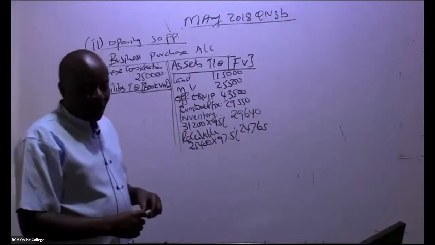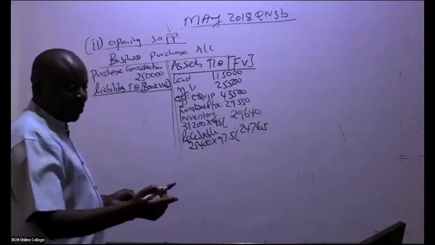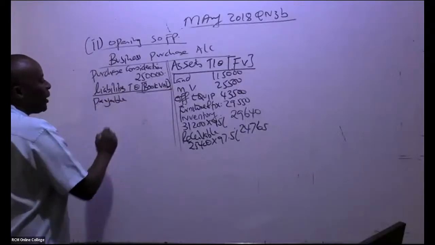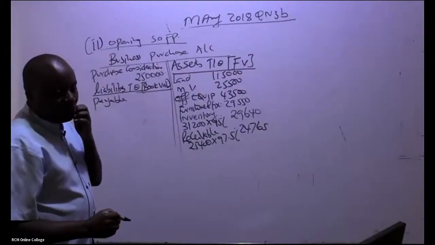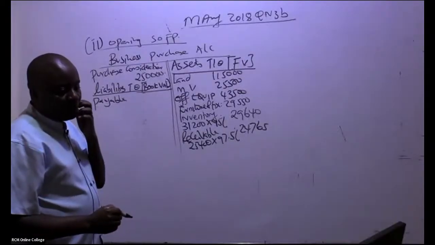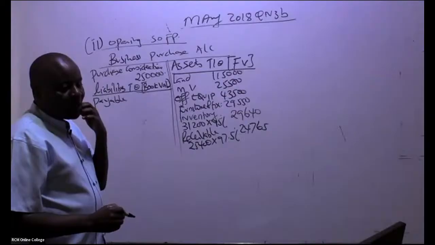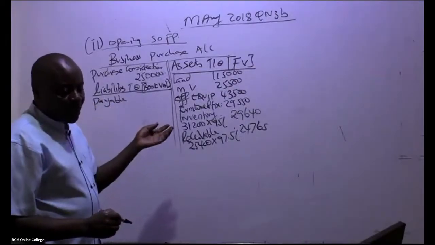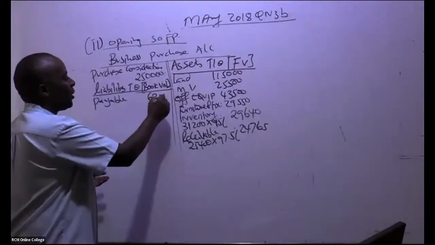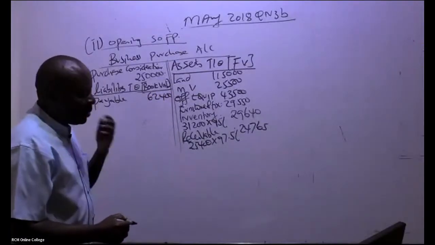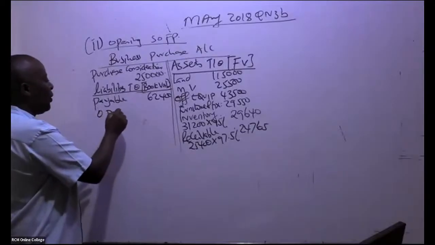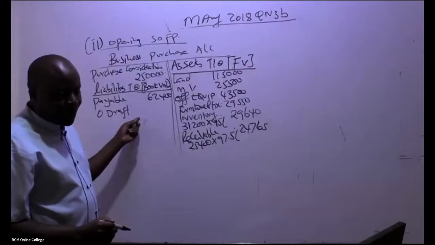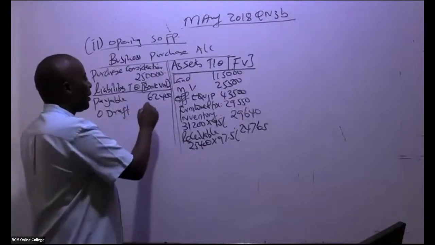So you start, ladies and gentlemen, with the liabilities, like account payable. We are told account payable was taken over. So the payable, how much should I write here? Book value. Don't even go searching for a lot of information. In this case the payable was 62,400. Then we have a bank overdraft. So overdraft, ladies and gentlemen, is how much? We take it the way it is, 17.